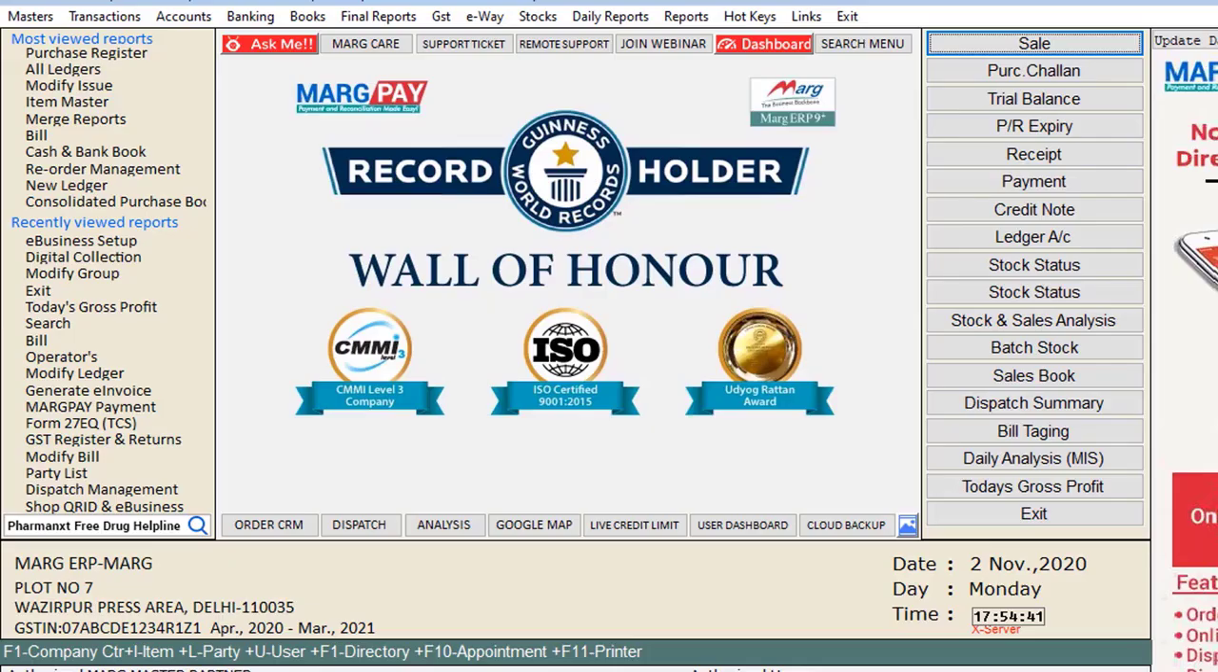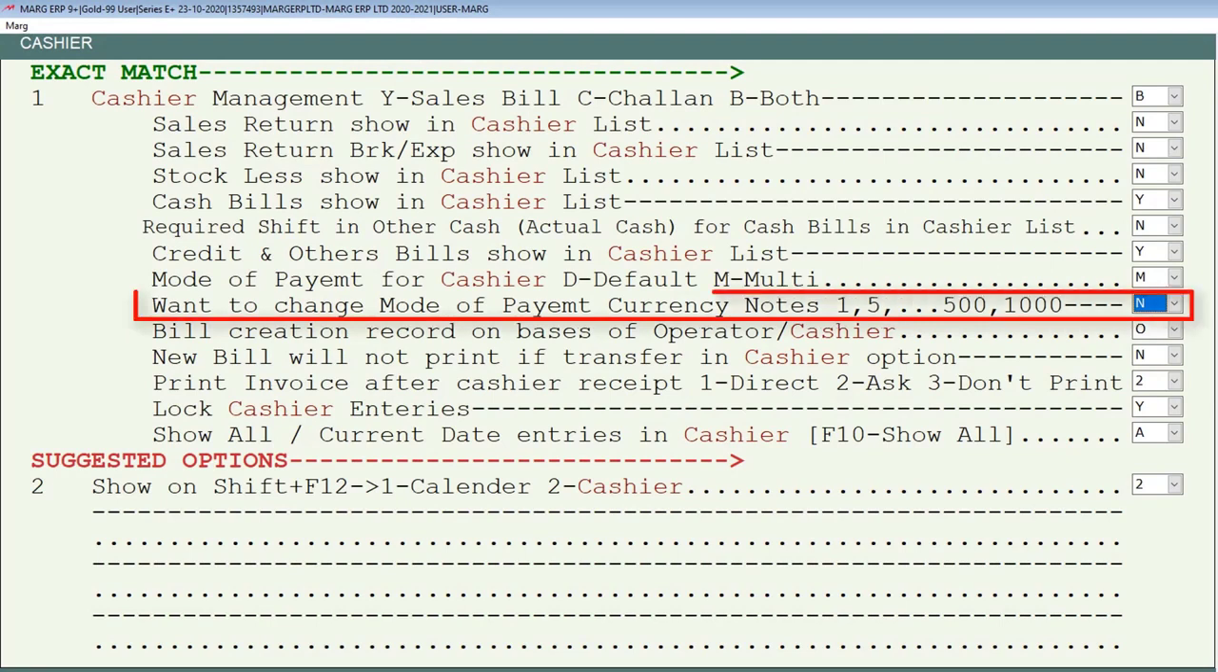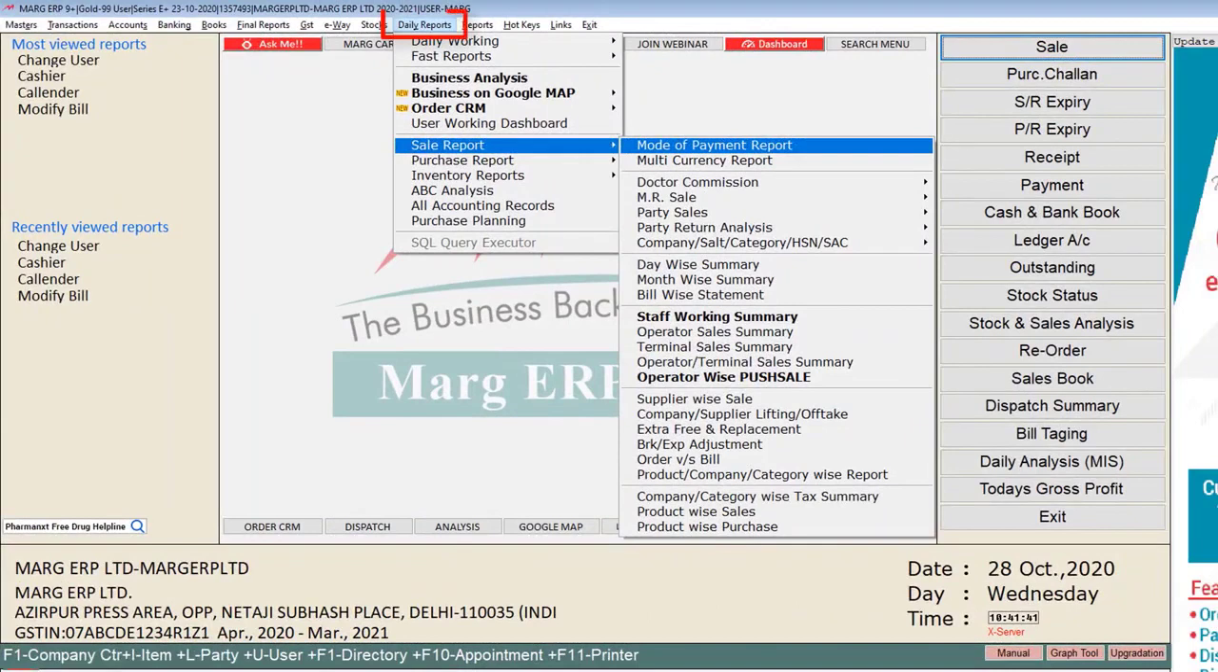Now after doing the settings in the control room and after the whole day's work, meaning after doing the sales for the whole day, whenever we tally the cash, the control room option "want to change mode of payment currency notes 1, 5, 500 etc." is used. So in order to tally the cash we will go to the daily reports menu, then to sale report, and then click on the mode of payment option.